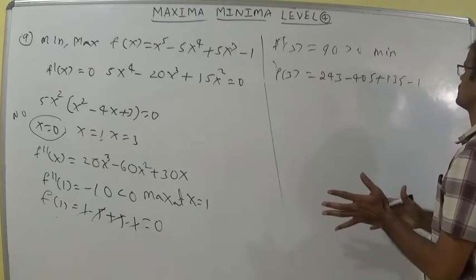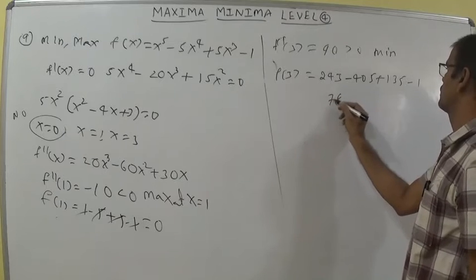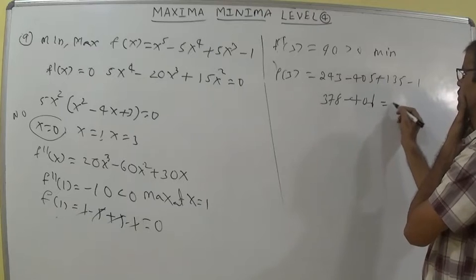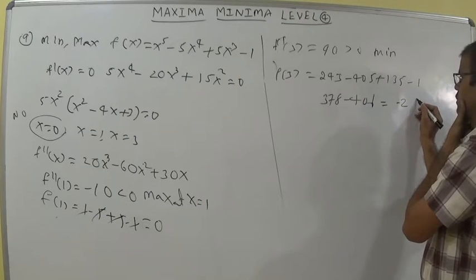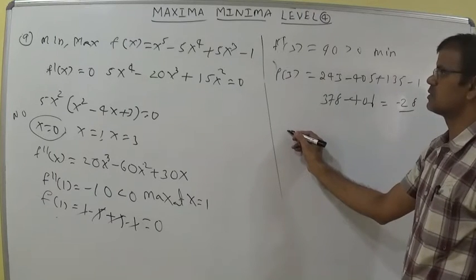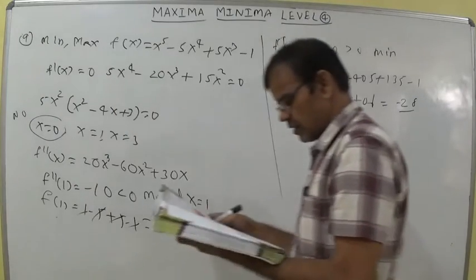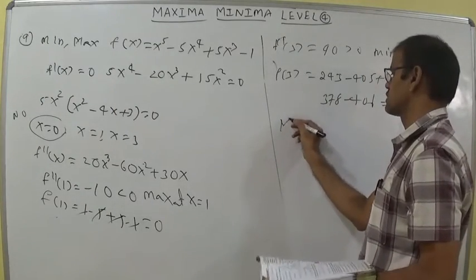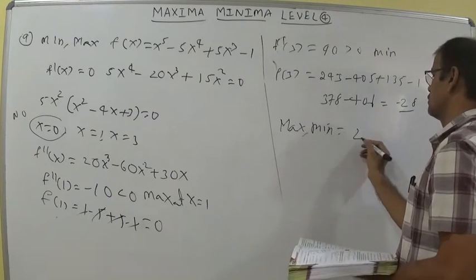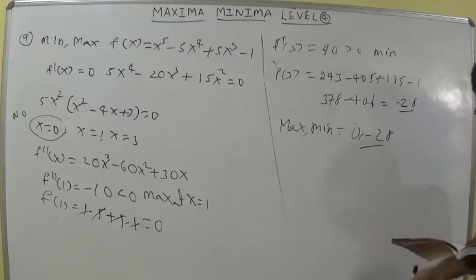Calculating this, 243 plus 135 is 378, minus 406 is minus 28. What he is asking is the max comma min values. So the maximum value is 0 and the minimum value is minus 28, because it is negative.